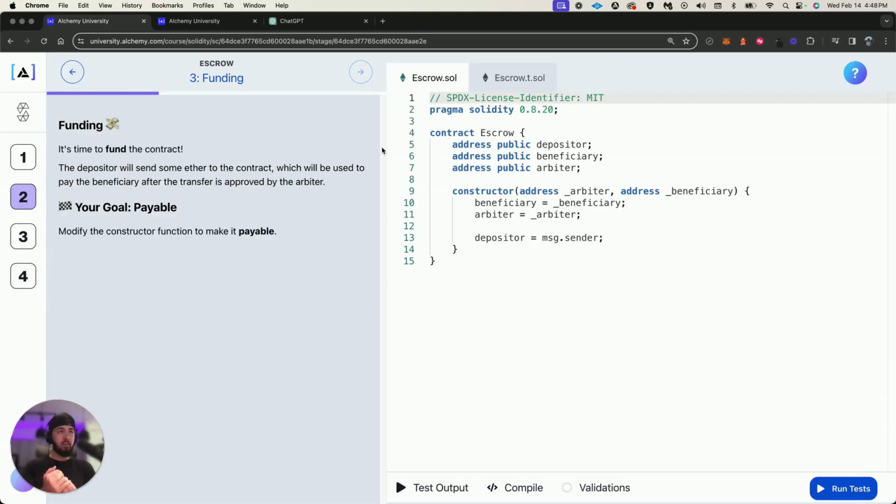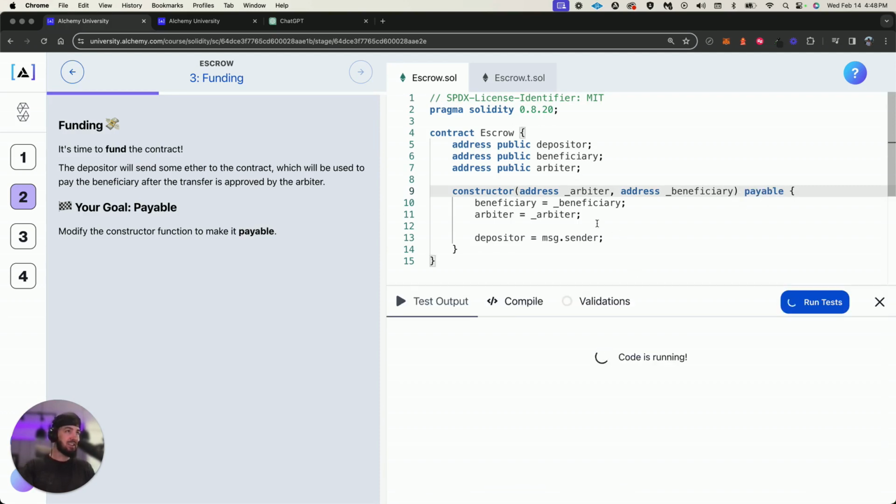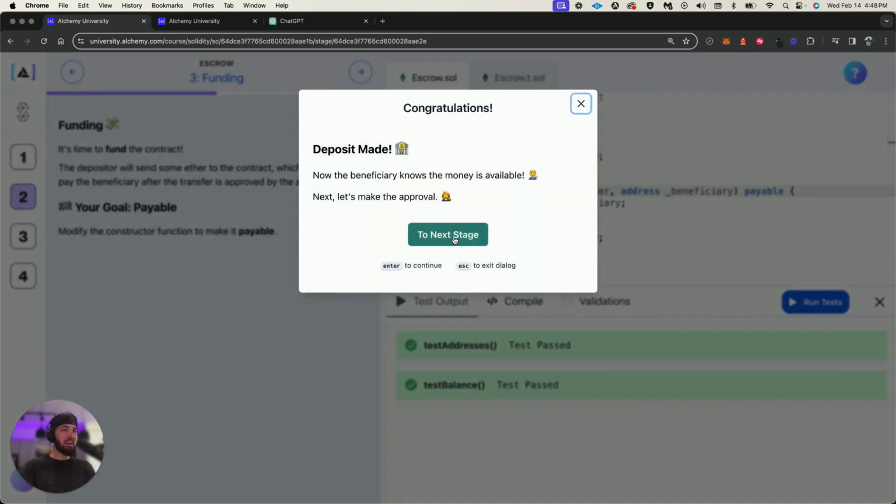Okay, so now we need to fund the contract. So we've stashed all three of these addresses in the variables. Perfect. Now it's time to fund the contract. The depositor will send some ether to the contract, which will be used to pay the beneficiary after the transfer is approved by the arbiter. Your goal: payable. Modify the constructor to make it payable. Okay, I think that's all we needed to do. Sweet, guys. We're crushing it.